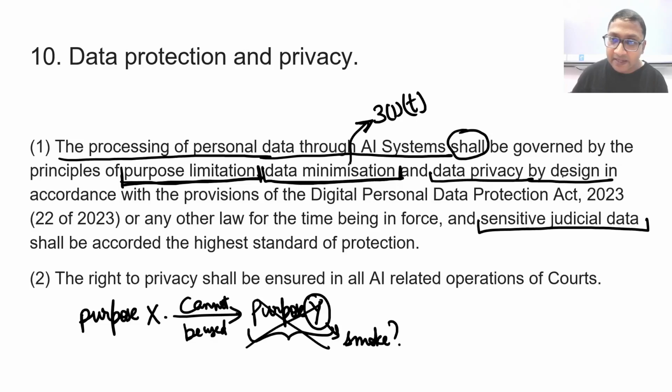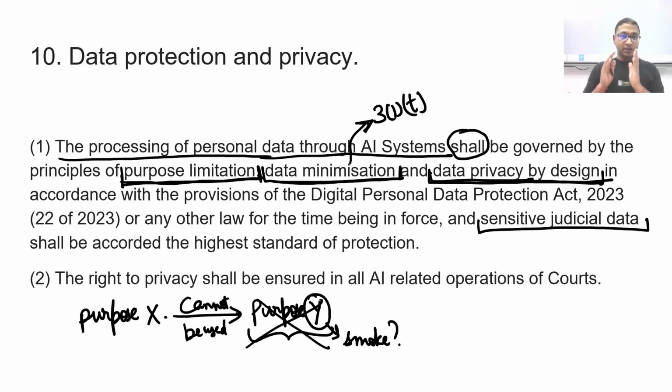Data privacy by design. Privacy should not be a side product. We have to keep privacy as one of the goals, that I should not be leaking private information of individuals through my AI applications. So data privacy has to be by design. It cannot be considered a side project or a byproduct, that okay, if data privacy also happens, this is good, but otherwise we don't care.